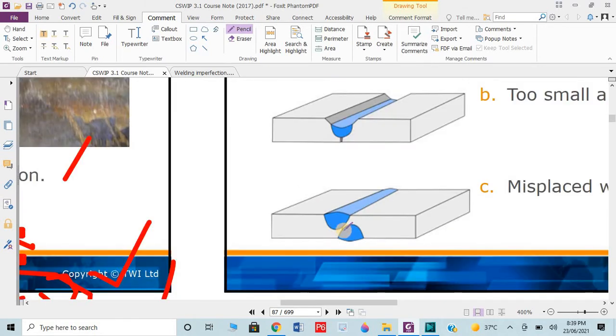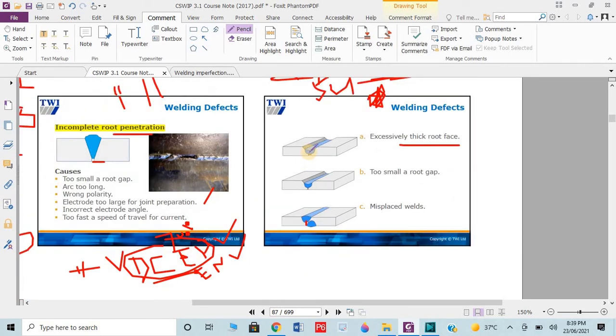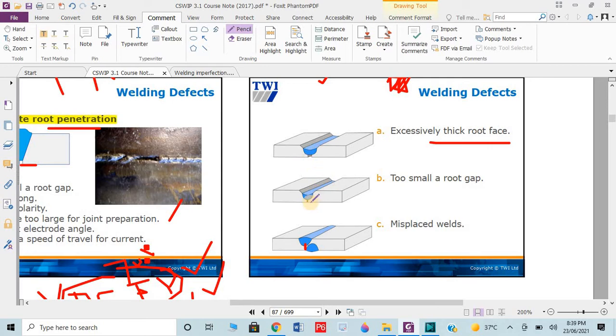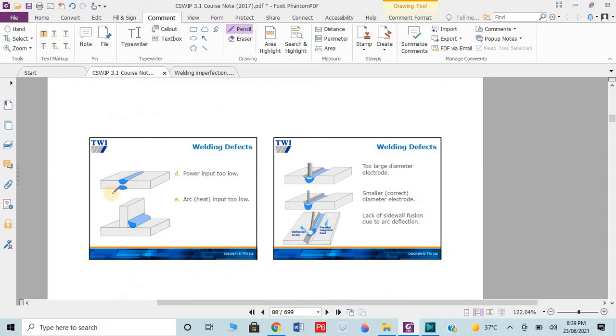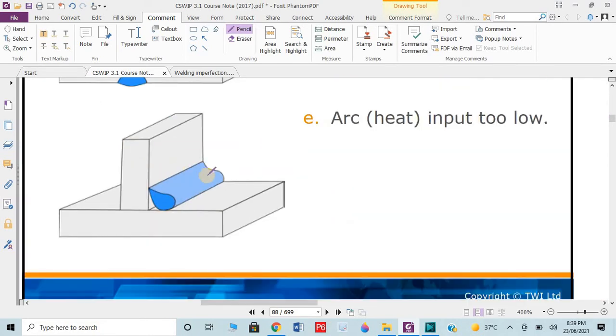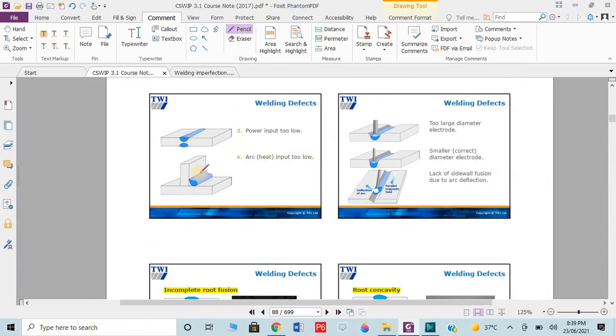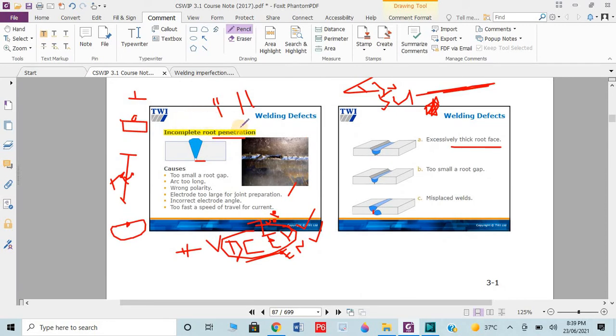You can see here, this is the root axis here, but it should be here, then it will be penetrated, otherwise not. So if we have a thick root face, if we have a root gap too small, if we have misalignment, or if we have power input too low, the heat generated is too low, or the arc heat input is too low. Due to all these causes, our lack of penetration defect occurred. Incomplete root fusion will occur. These are the 5 main causes.